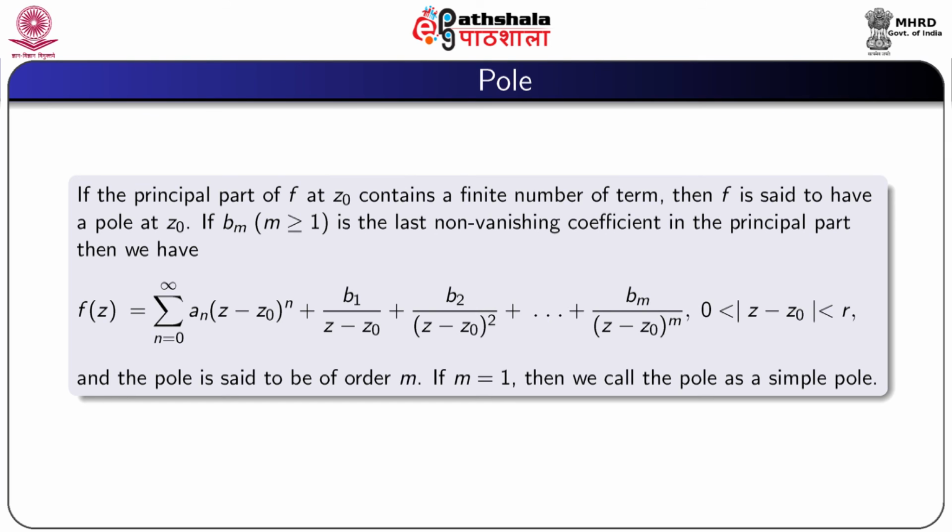If m is 1, then we call the pole a simple pole.